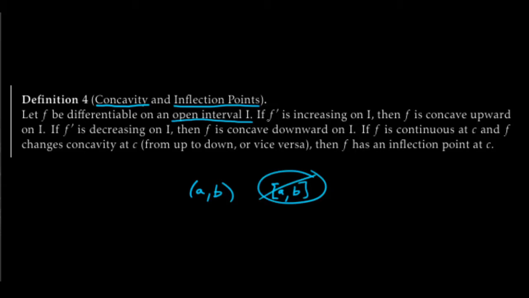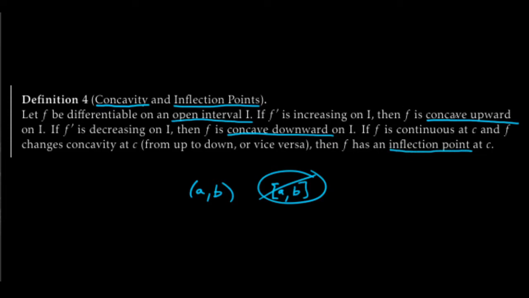Okay, if f prime, the derivative of f, is increasing on the interval I, then we're going to say that f is concave upward on the interval I. If f prime is decreasing on I, then f is concave downward on I. If f is continuous at a point c, and f changes concavity at c from up to down or vice versa, then f has an inflection point at c. So, three basic concepts, two of them almost the same.